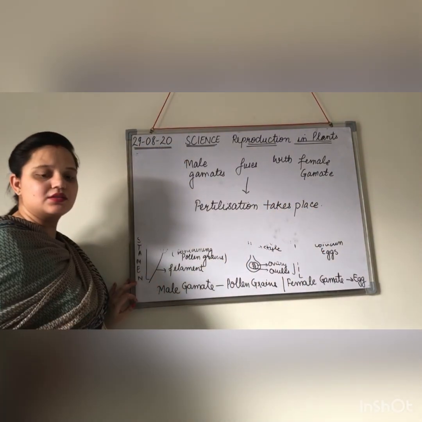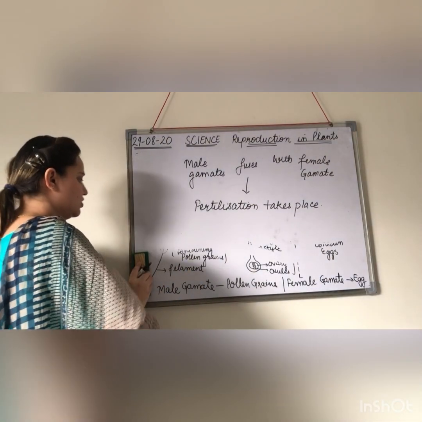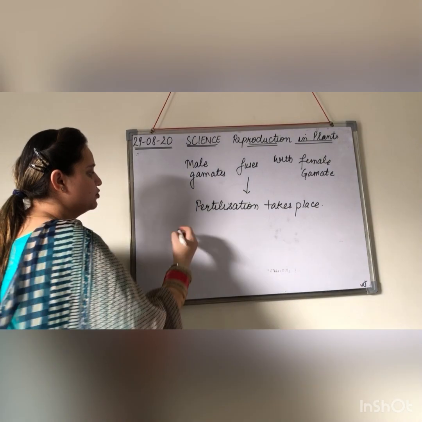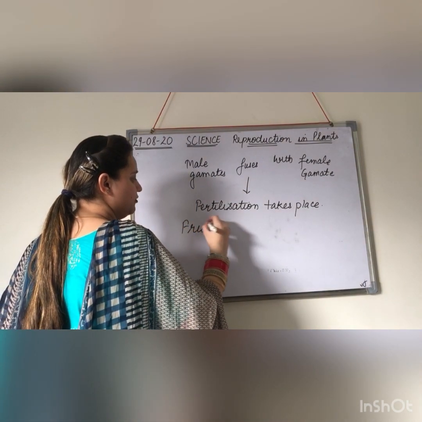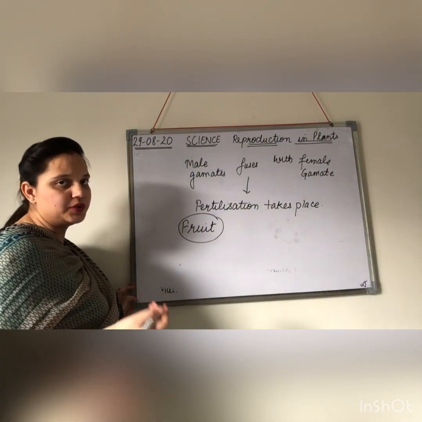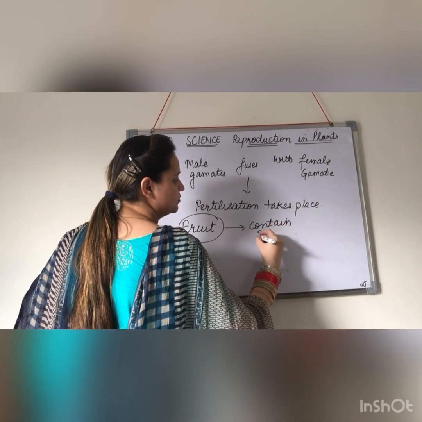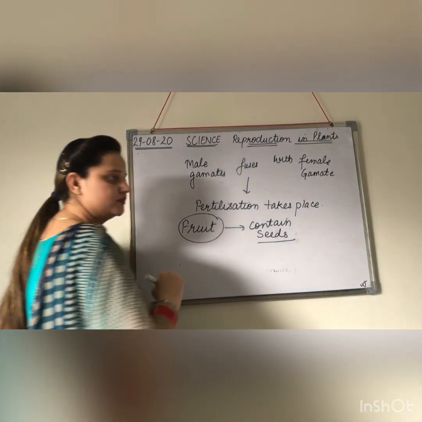What happens in this is we are getting the fruit. So when they fuse, they result in the formation of fruit. And we know the fruits contain seeds, right?